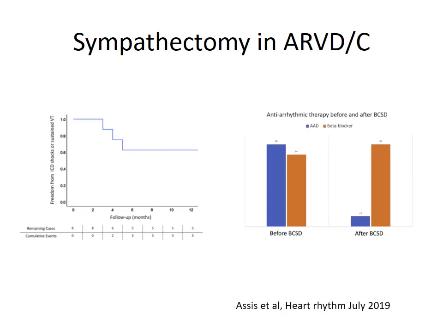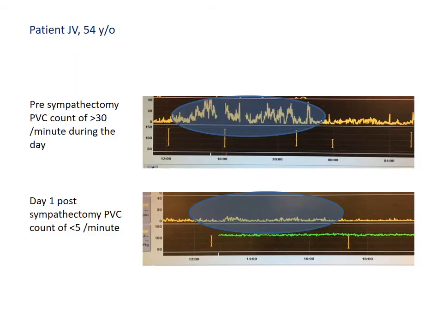Another important advantage of sympathectomy is a significant reduction in antiarrhythmic drug therapy following the BCSD, which is especially valuable for patients with ARVC who often are young and of a very athletic background, who often don't tolerate antiarrhythmic drugs very well. This is another example of a patient with a high burden of PVCs and recurrent monomorphic VT who had sympathectomy. As you can see, the number of PVCs recorded the day after sympathectomy is significantly reduced from baseline.